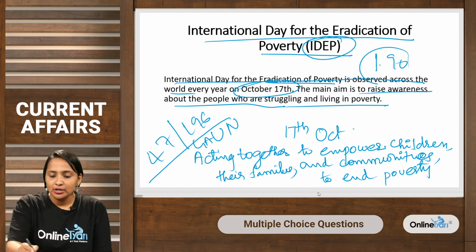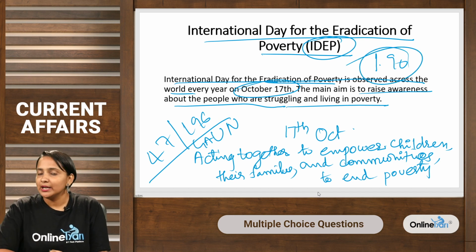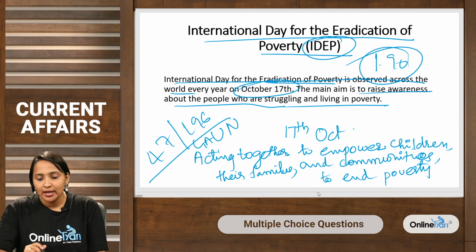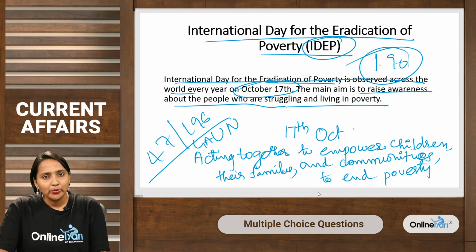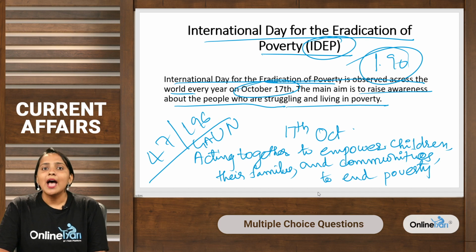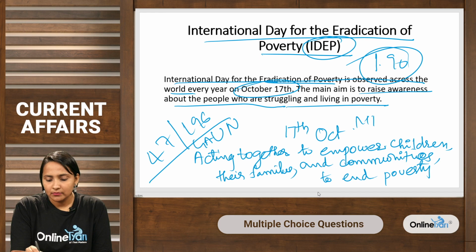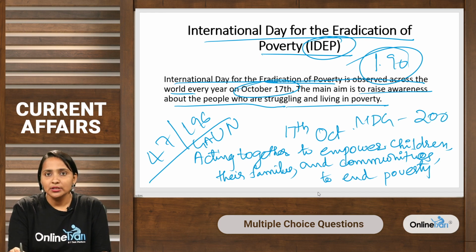As I already mentioned, most of the people in developing countries are living even today on less than 1.9 USD every day. There are 8 contributors to human suffering that are defined in the Millennium Development Goals, that is MDG, and MDG was adopted by UN in 2000.